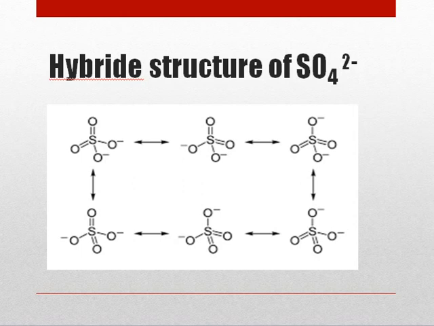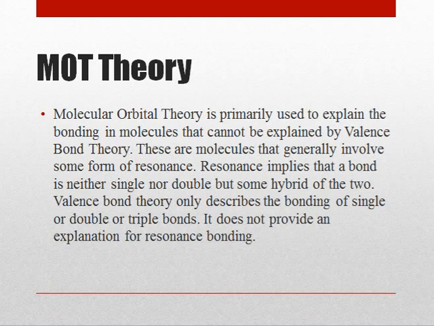Hybrid structure of sulfate. We can see that there are 6 different structures of sulfate. MOT theory. Molecular orbital theory is primarily used to explain the bonding in molecules that cannot be explained by valence bond theory. There are molecules that generally involve some form of resonance. Resonance implies that a bond is neither single nor double, but some hybrid of the two. Valence bond theory only describes the bonding of single, double or triple bonds. It does not provide an explanation for resonance bonding.